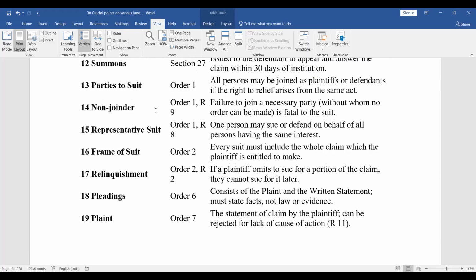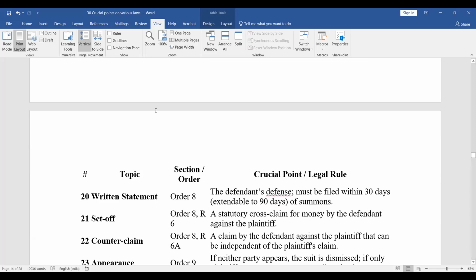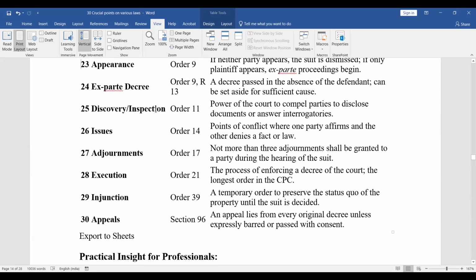Order 2, Order 6, Order 8. These are all the orders, which you can see.